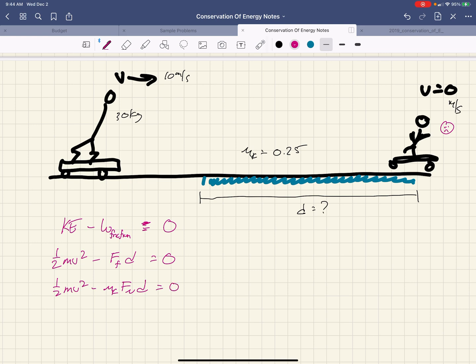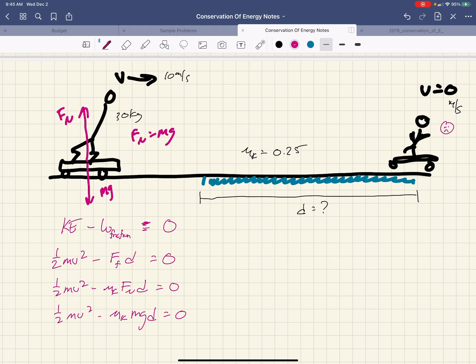And you can see I'm showing every little step. Now the normal force, let's do this a little bit bigger here. Now we have forces here. We have the force mg down and the normal force going up. Since we know that the skateboarder is not accelerating in the y direction, we know that the normal force has to be equal to mg in this case. So the normal force is going to be equal to mg. So if I take this another step, oopsies, not equals. Mu sub k mgd equals 0.